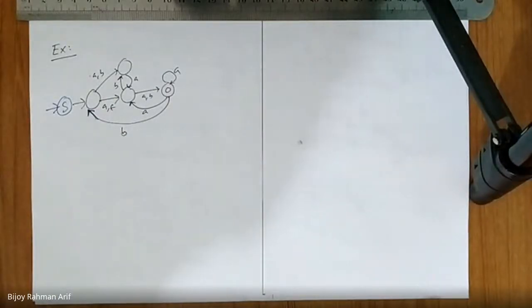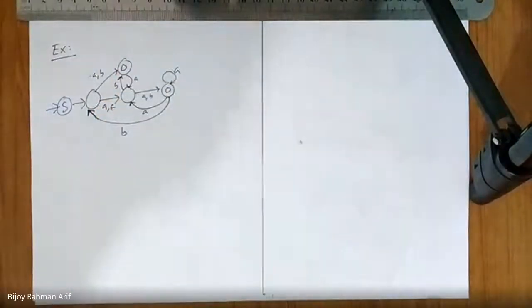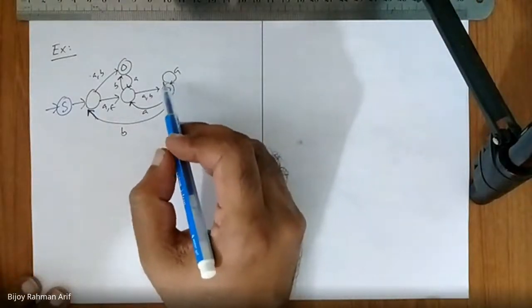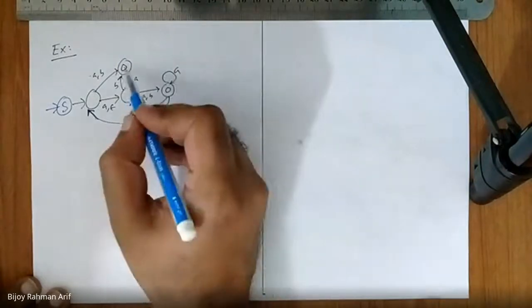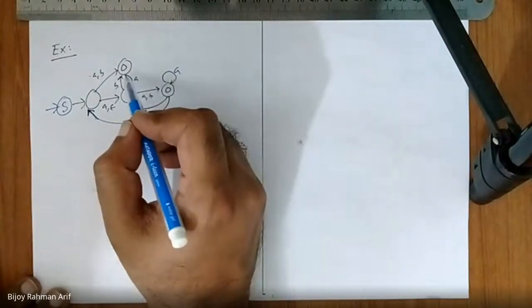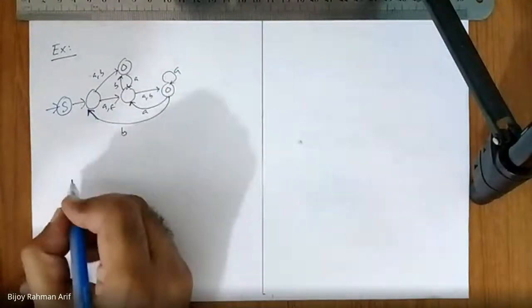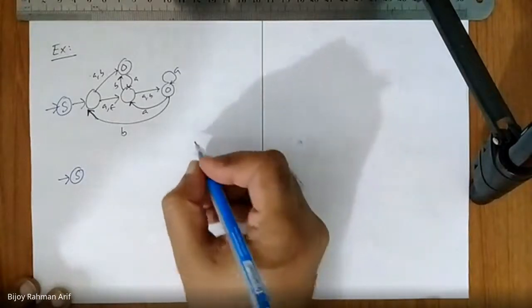Let's make it more complicated. Let's give it two final states. Now, does a final state have an outgoing edge? Yes, it has an outgoing edge. 1, 2, 3. And also this one is a final state, it has an outgoing edge. And moreover, there are multiple final states. So I have to create a dummy final state. So let's create a dummy final state over here.